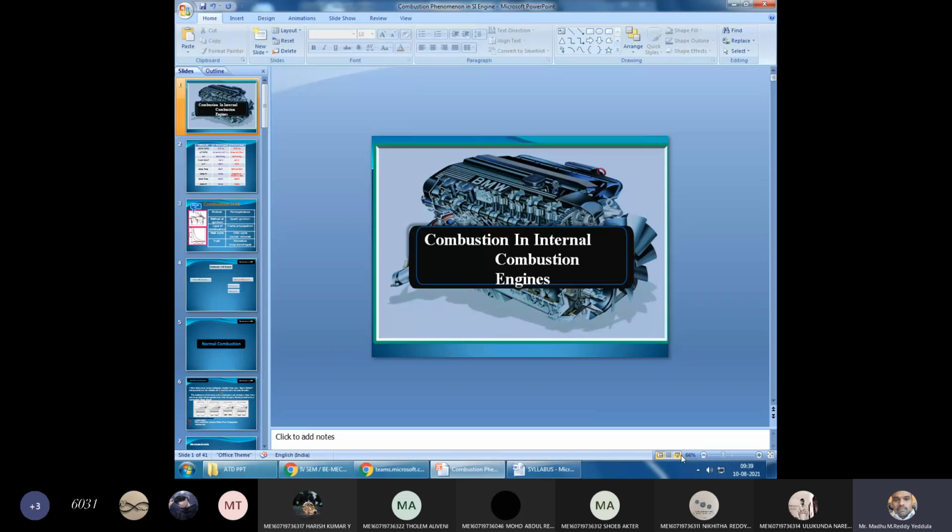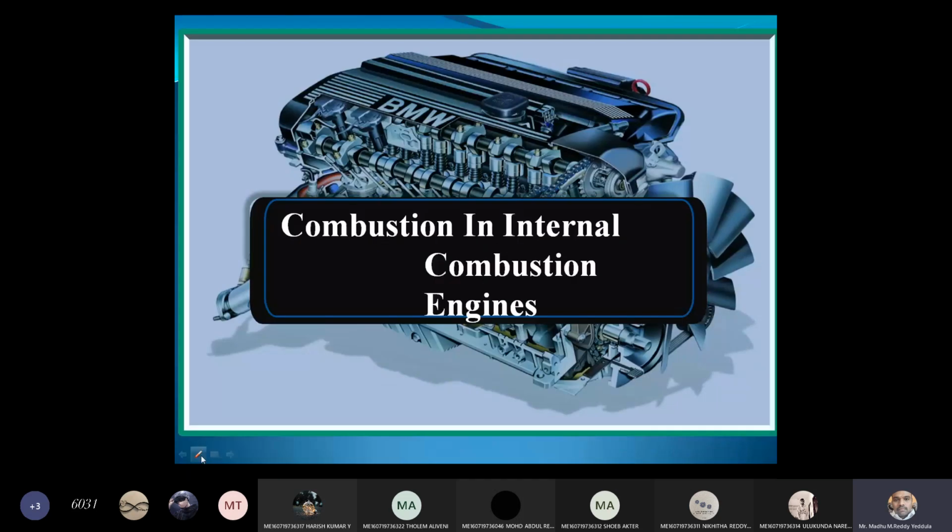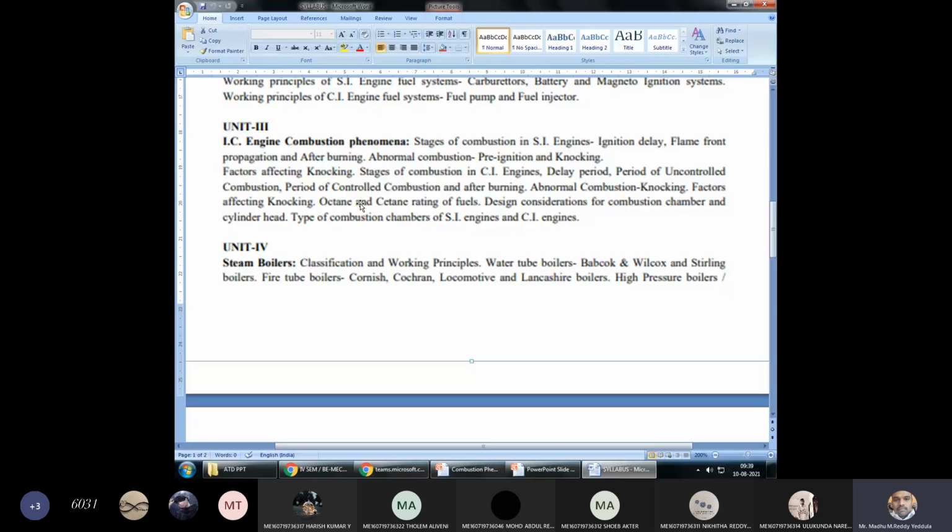Now, as we see the syllabus, as I just told, we are going to study the combustion phenomenon in SI engines and the combustion phenomenon in CI engines. That means how the combustion takes place in a petrol engine and how it takes place in a diesel engine. What is abnormal combustion? How does it occur? What are the effects of abnormal combustion, and how to avoid it? And what is the octane rating of the fuel?